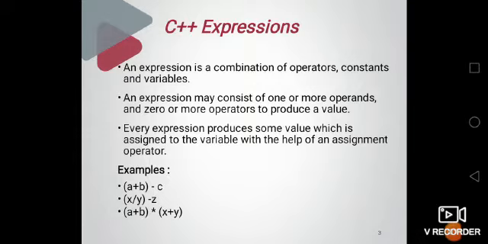For example, A plus B minus C. In this example, A, B and C are operands, and the addition and subtraction symbols are operators. So every expression produces some value which is assigned to a variable with the help of an assignment operator.